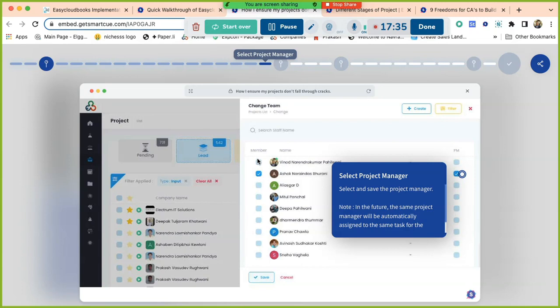So the project manager can decide who is going to support them in this particular project. They can add anyone as PM. And as a firm owner, or suppose you are the firm manager and you want to manage the workload of team members, you are supposed to reshuffle the work to different team members. The firm owner will be able to see all the projects on the project page, and the project manager will be able to see only those projects which are assigned to them.